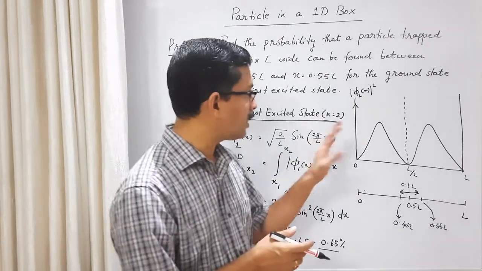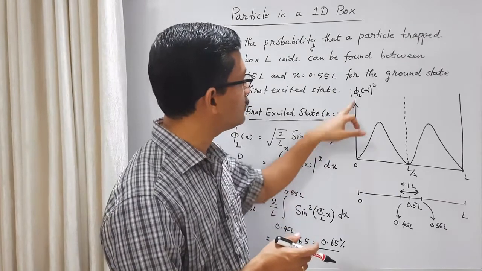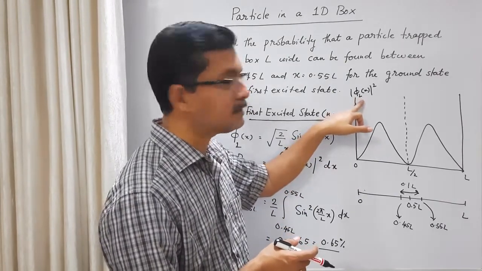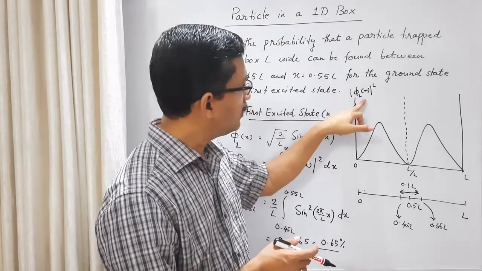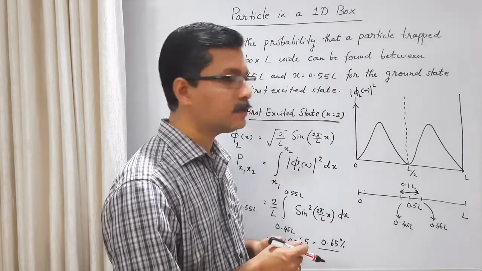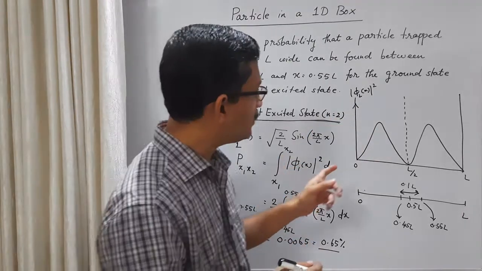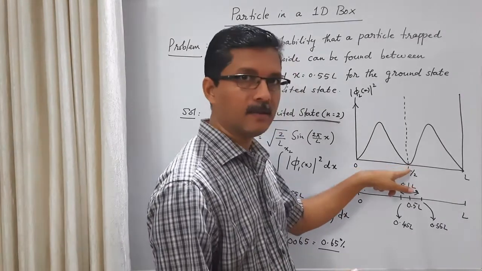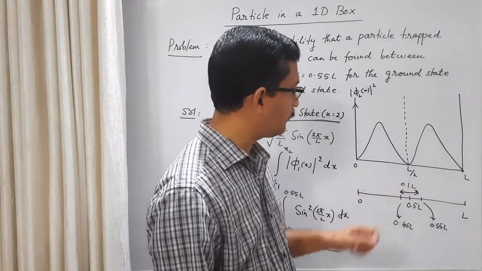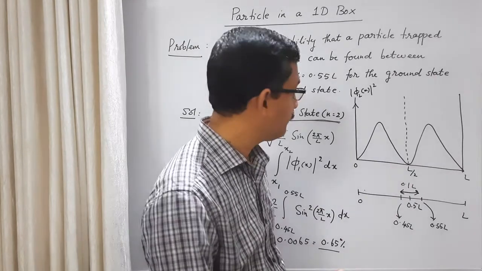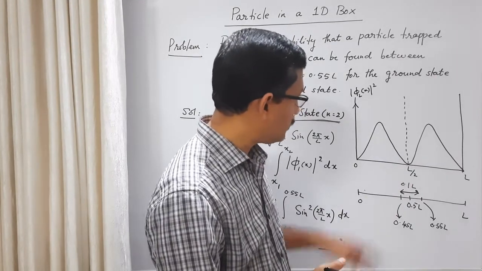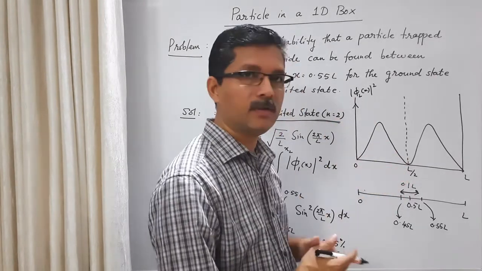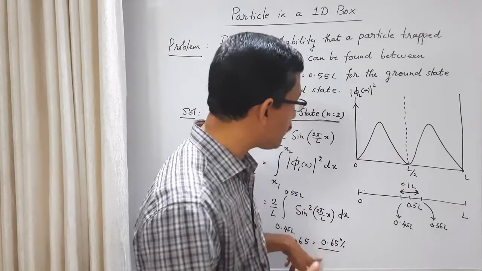Let us understand this from the plot of the probability density for the n equal to 2 state. In the previous class we have seen this plot. Here the probability density is minimum in the middle. It's 0 in the middle. And how do we connect this with this problem?